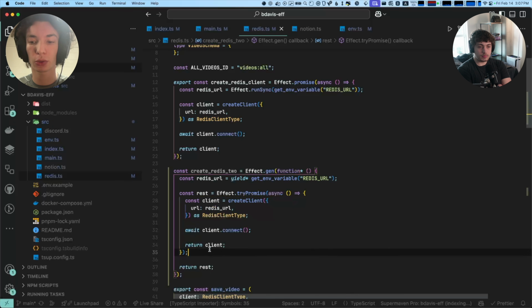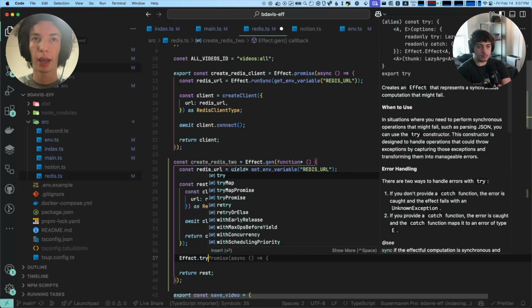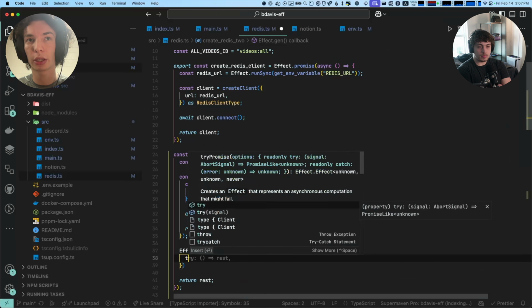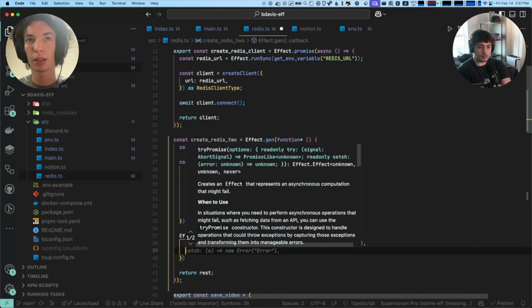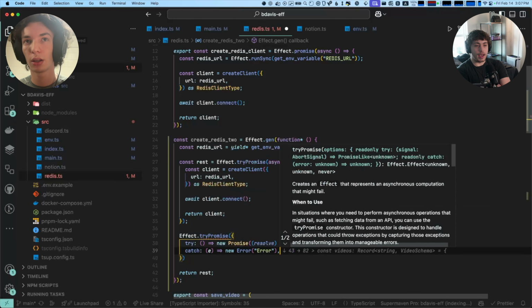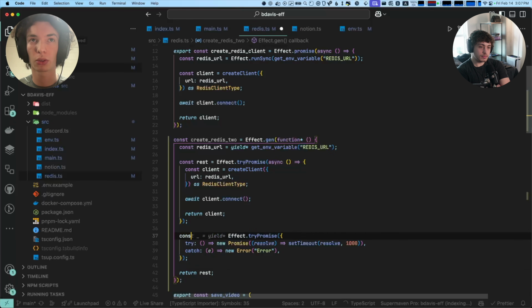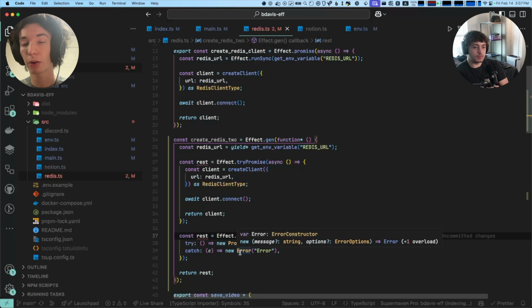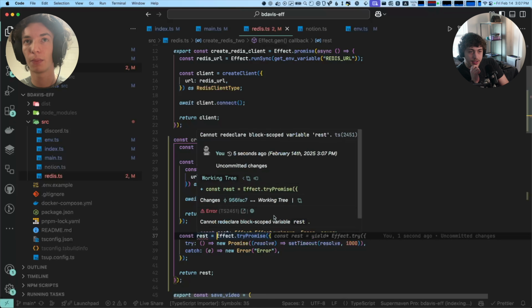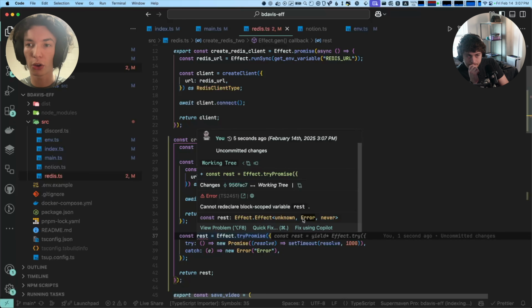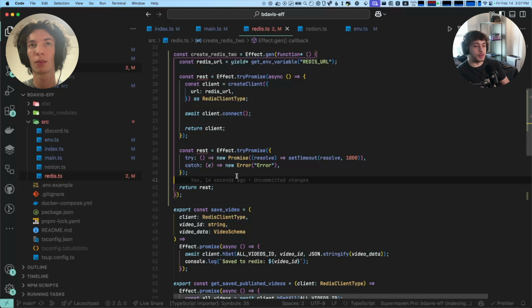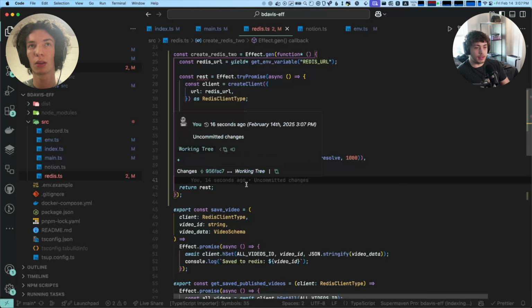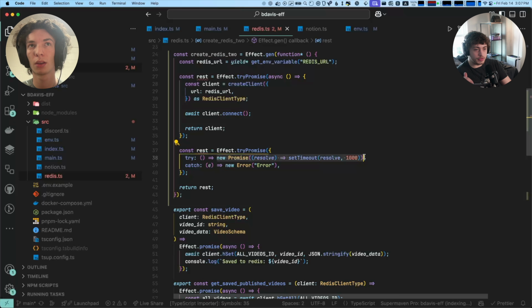The one other thing is that try promise has an overload where you can try, and then it's like a new promise, and then there's a catch function. If we look at the result of this, because we've told it what the error is, it has the type. It's typed, not just this unknown exception. The way you get that catch to fire is you throw anything within that try promise, and then it will do that catch.